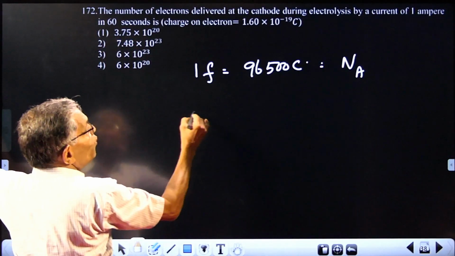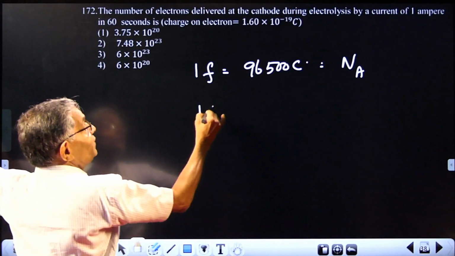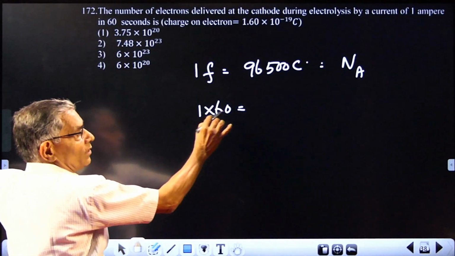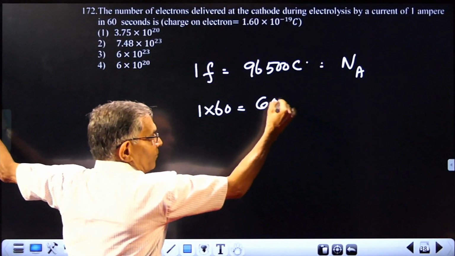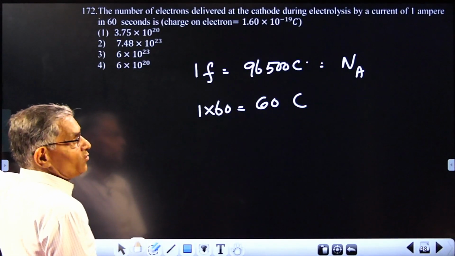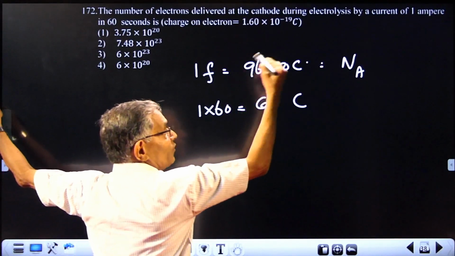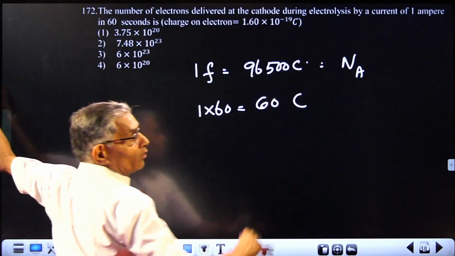You are passing 1 ampere for 60 seconds, meaning the number of coulombs passed is 60 coulombs. This is the electricity you are passing, the charge. If it was 96,500, it would have been Avogadro number.